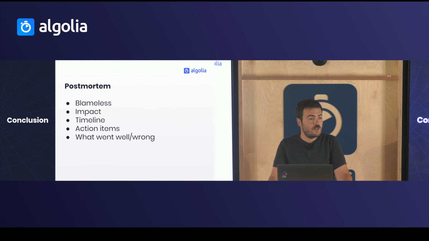And the final point is to do the exercise of what went well and what went wrong. Because, for example, if you deploy on your website and you have to work on it after that, you will notice that it's broken. But at the end, the first issue was the fact that your monitoring didn't detect the issue. So it's important also to do this exercise, and the same for what went wrong, because, for example, in my case, the revert procedure could have failed. And in that case, it means that you also have to work on your revert procedure, to test it and be sure it works.